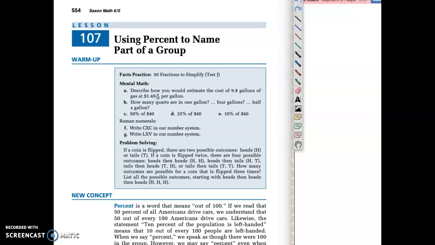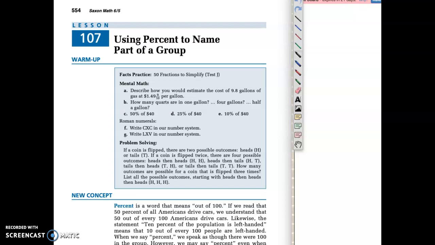Today we're doing lesson 107, using percent to name part of a group. So this is not a difficult concept. I think you guys are going to totally understand it, but it is something we should talk through just to make sure, since it is something that we talk about in our everyday language all the time.